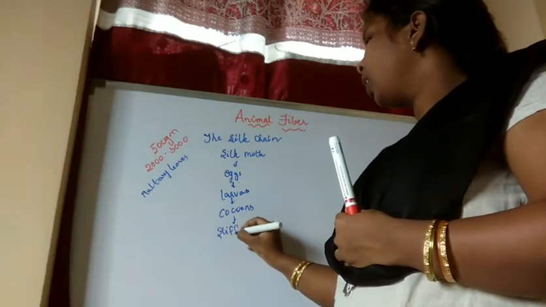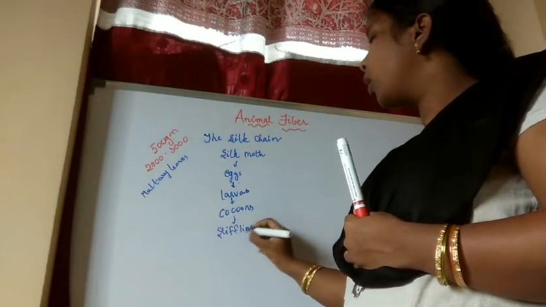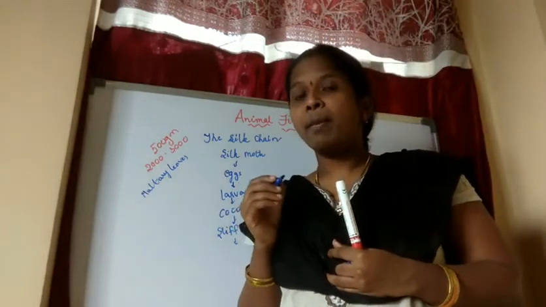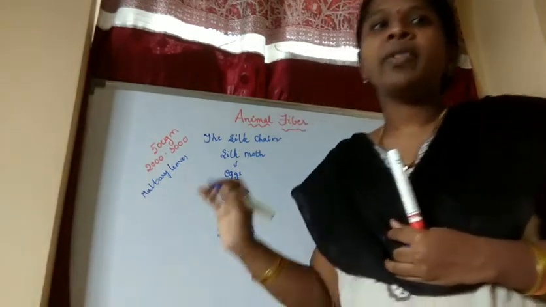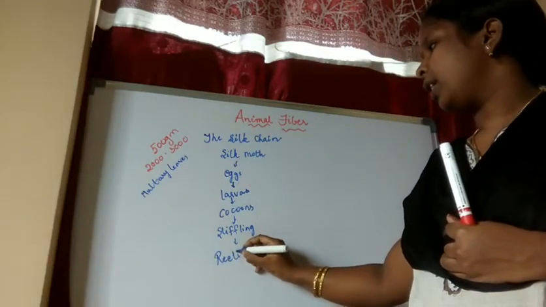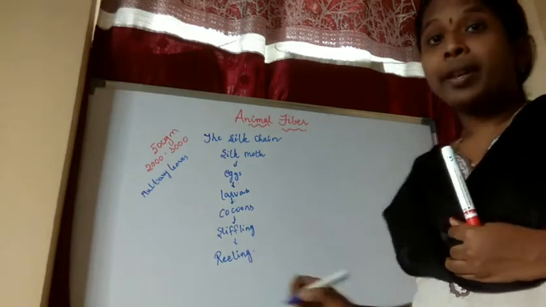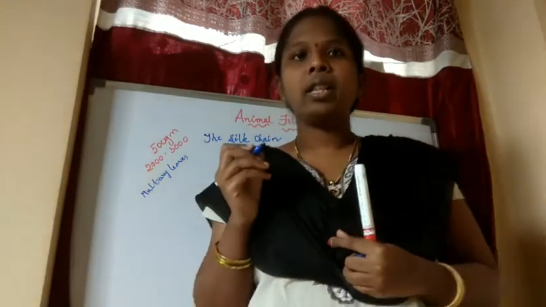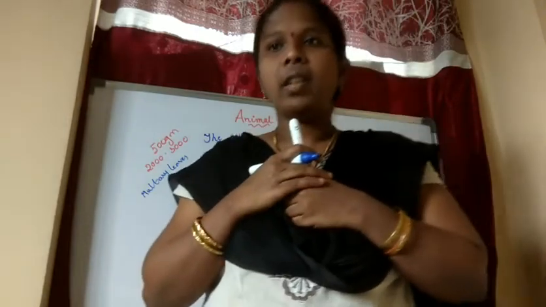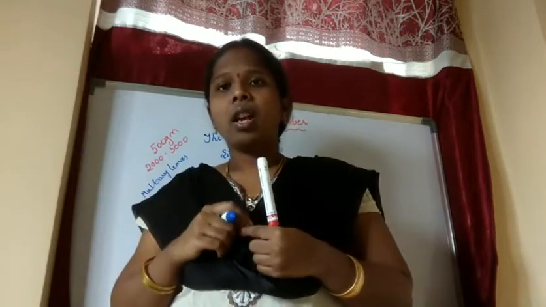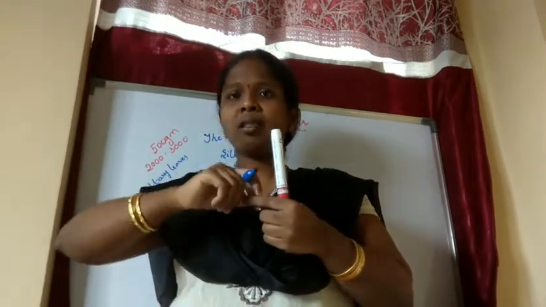Stifling. I said we have to remember some words, like Bombyx mori, and like that stifling. After the stifling comes reeling. Yesterday we read about reeling centers. What will they do in the reeling centers? They will stretch the fibers and keep them in a straight manner.